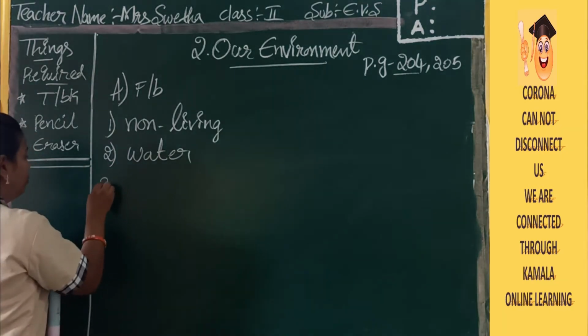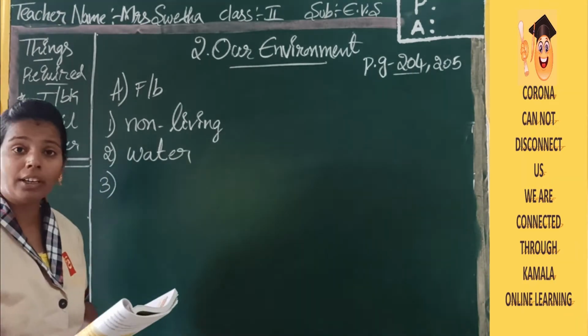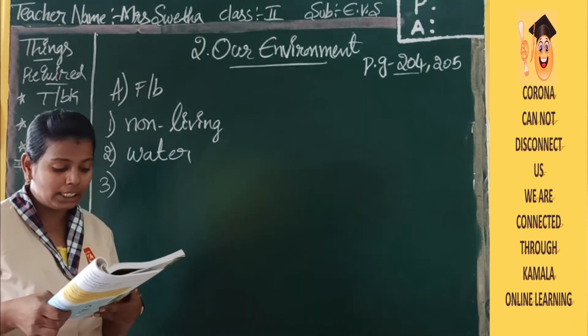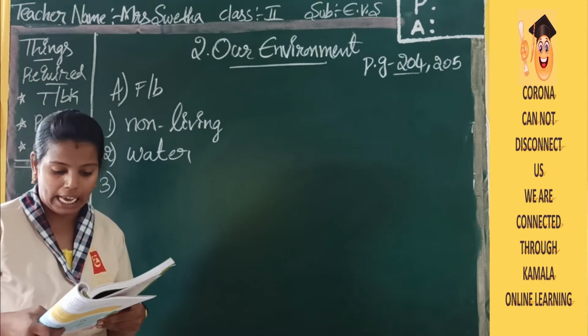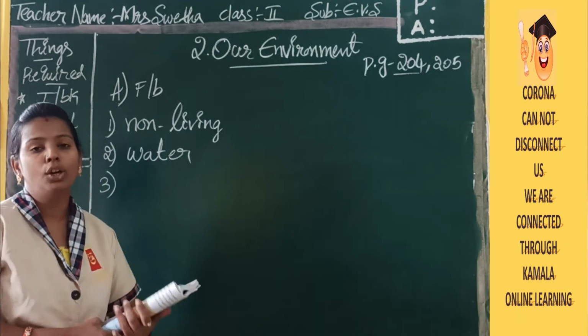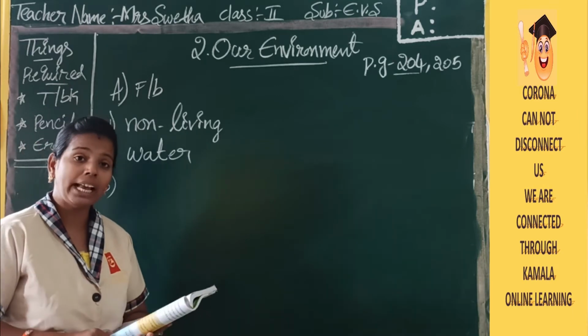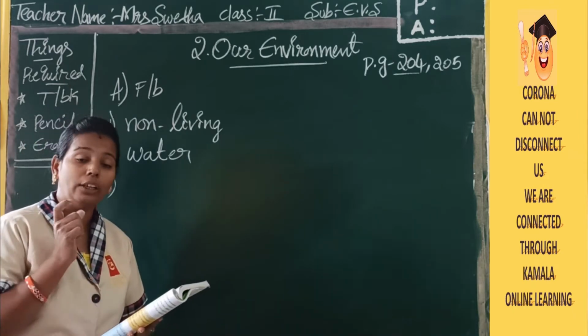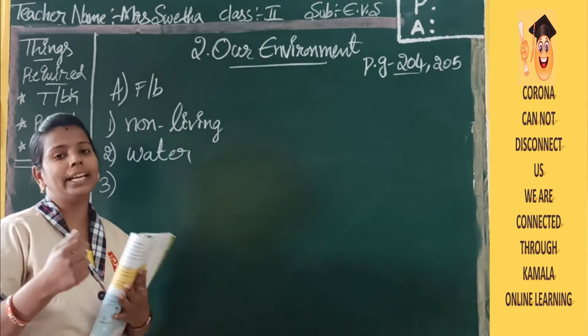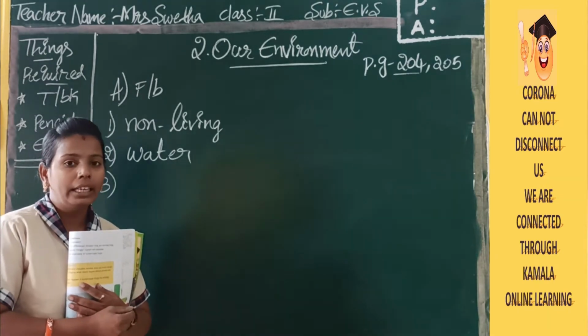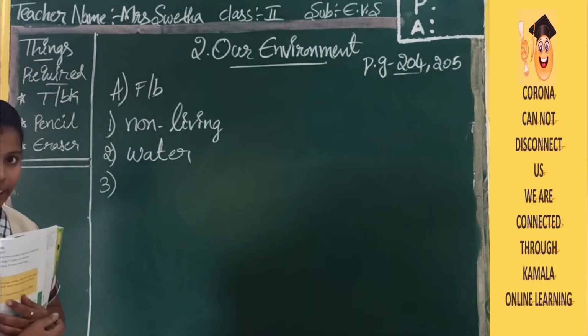Now see the third one: all human made things are dash things. What are they? See what options they have given: non-living things or natural things. Is a human making any natural thing?